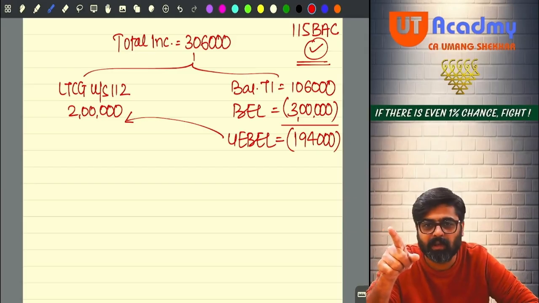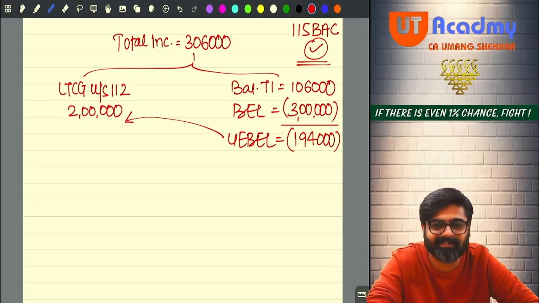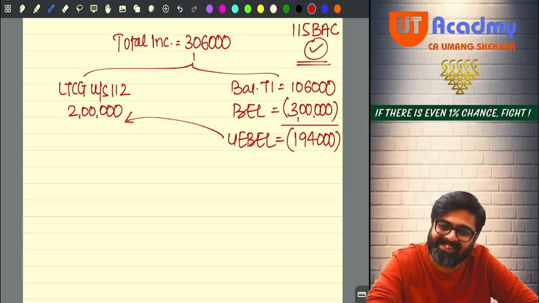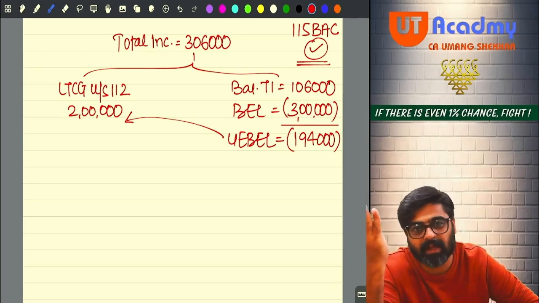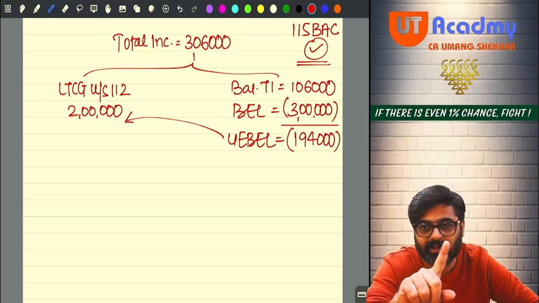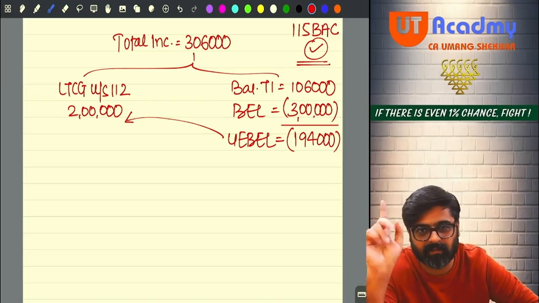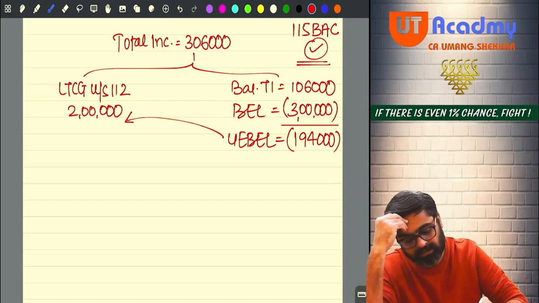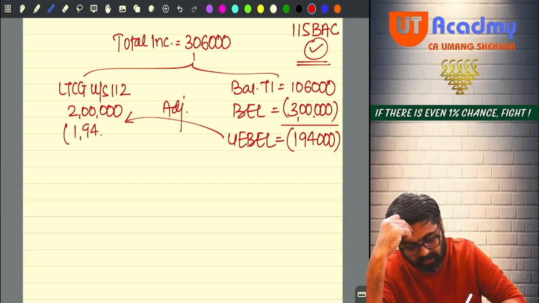Yes or no? If I would have been your examiner, I would have given Geeta is a non-resident. So if Geeta is non-resident, unexhausted basic exemption limit cannot be adjusted. But in our question, Geeta is a resident. Yes or no? So unexhausted basic exemption limit can be adjusted. So adjustment. So this 1,94,000 will be adjusted over here.